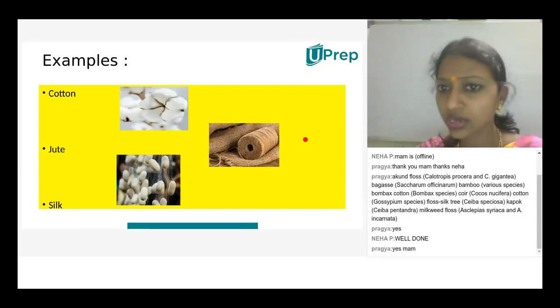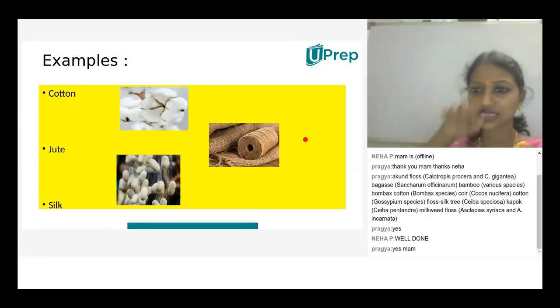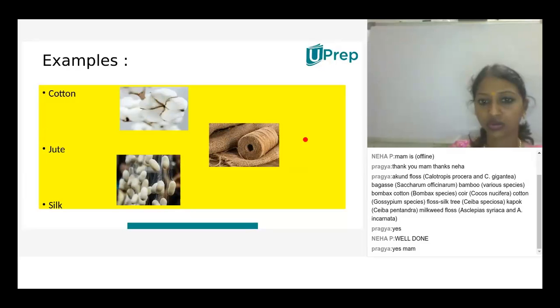Yes, we are talking about silk only. I'll show you the cycle also. Yes, ma'am, I know about moths. They're usually gray or black in color, but some are very rare. Before going to the different stages, I'll show you the cycle, how it forms, so that you'll have a clear idea.